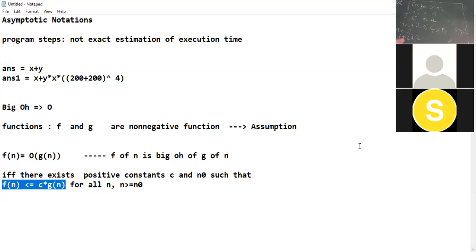Yes, it is 8. And what is the right hand side, 4 into 2? It is 8. So is 8 less than or equal to 8? Yes. Is this equation satisfied for c equal to 4 and n greater than or equal to 2?